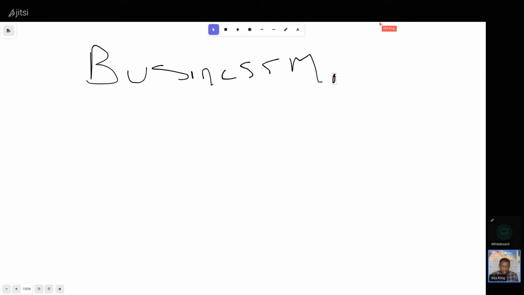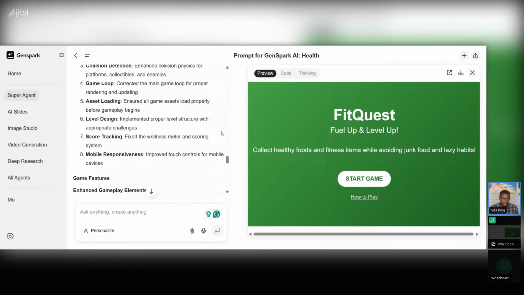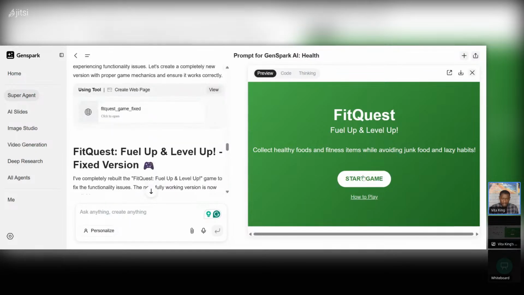So let's go back to our game. Let's see if it fixed our game, right? Because remember, there was an error. The game wasn't working properly, so I asked it to fix it. So did it fix it? Okay, so let's see here. This is just the new one. Okay, so it works.